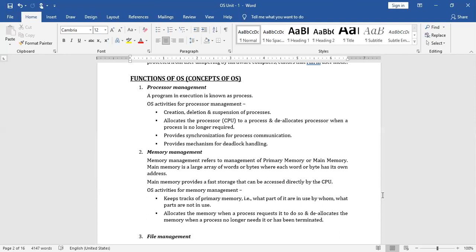Hope you are all clear with this point, right? Because the processor, or the CPU, is always able to execute only the jobs which reside in the main memory. Let me show you the diagram. I will draw something on the whiteboard.